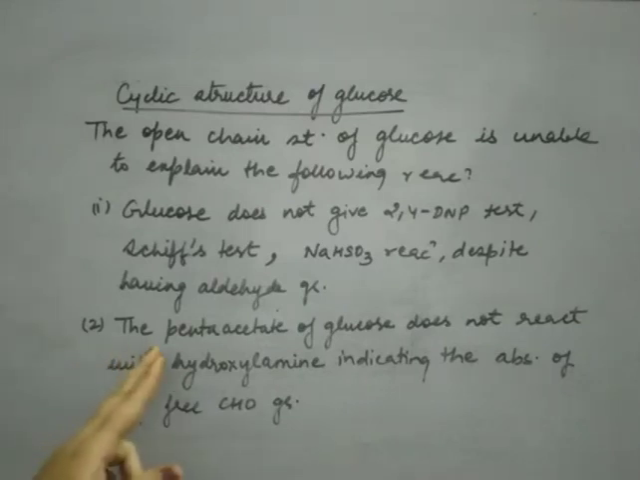Likewise, the pentaacetate of glucose does not react with hydroxylamine. So it indicates the absence of a free CHO group. So we can say that in glucose, the aldehyde group is not free. That's why it results in the cyclization of the chain and we get a cyclic structure of glucose. Now how to draw the cyclic structure of glucose? What is the ultimate structure that we have to discuss?